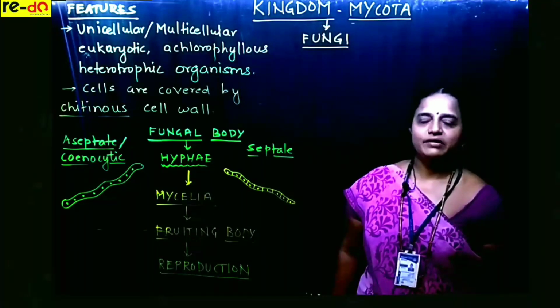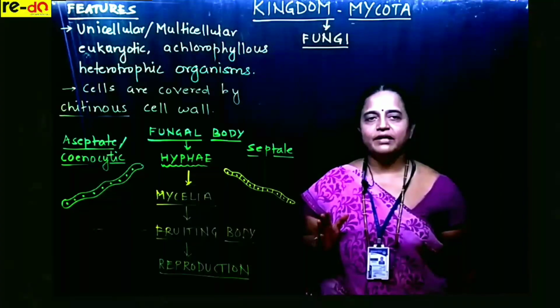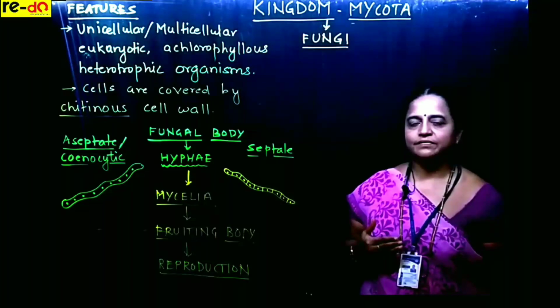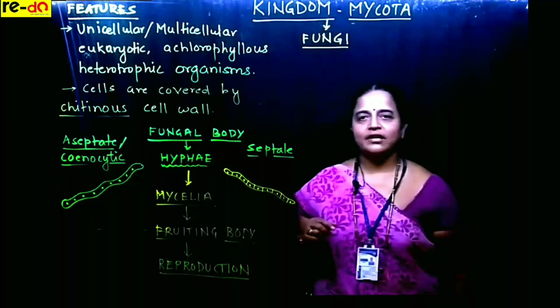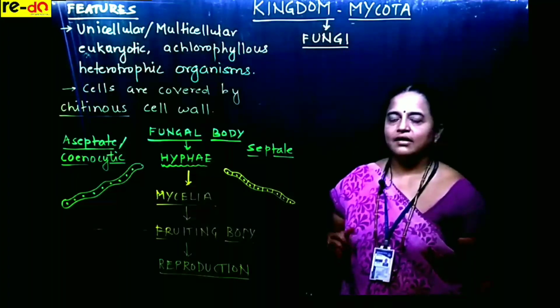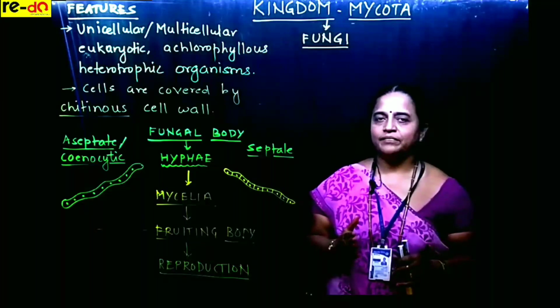Students, in the previous session, under biological classification, we have completed the first two kingdoms along with their classification. The first kingdom is Monera, which includes prokaryotes, unicellular organisms. They fall in two groups, Archaebacteria and Eubacteria.